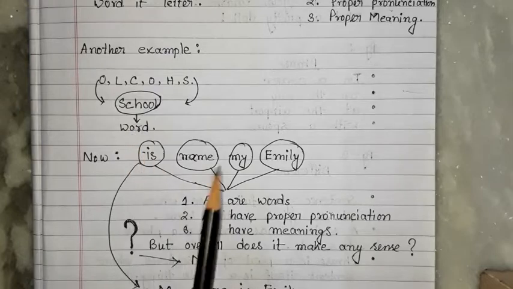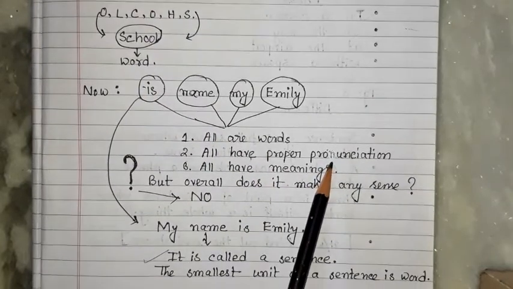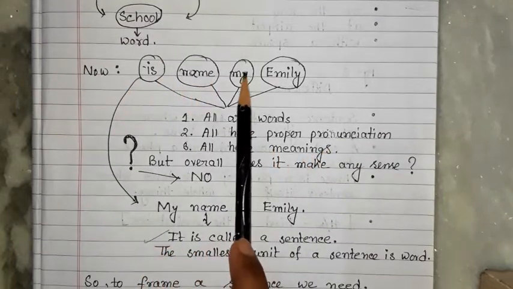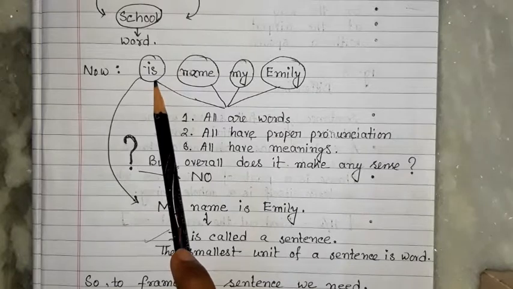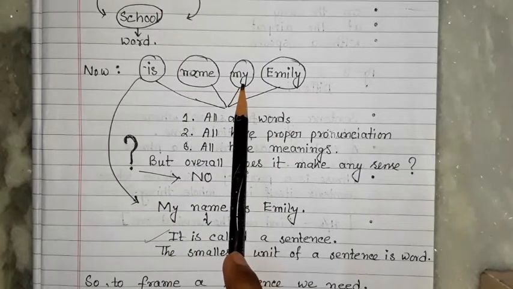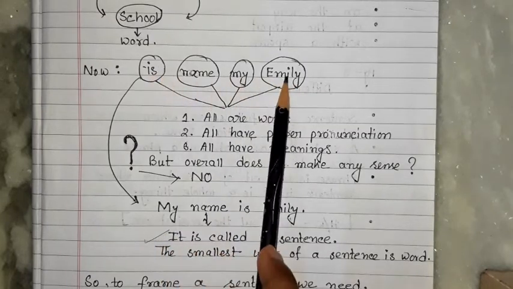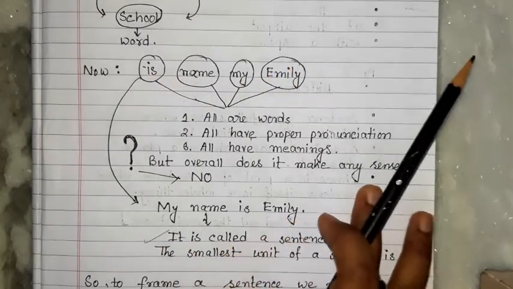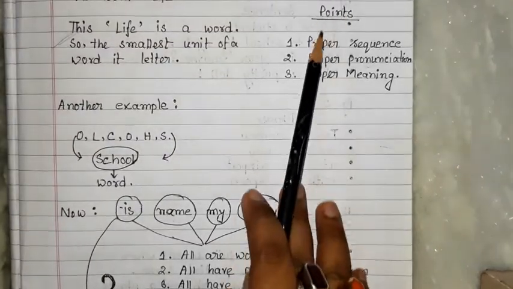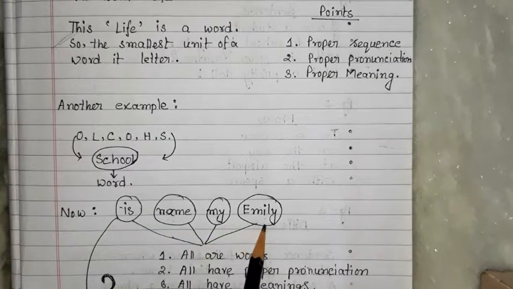Now from the word, when we are making sentences, what is happening? For that I gave you one example: is name my Emily. Individually, is has a meaning. Name has a meaning. My has a meaning. Emily has a meaning. So all these are words because they have all these three qualities. That's why these four are all words.